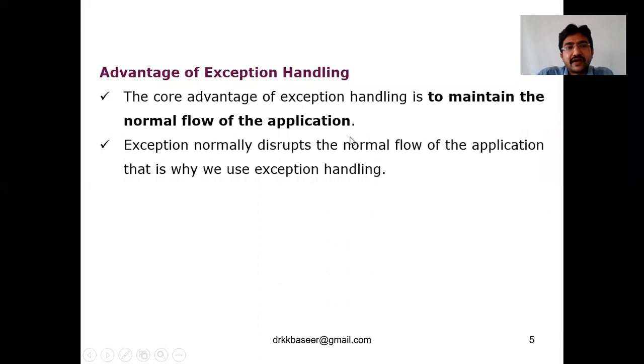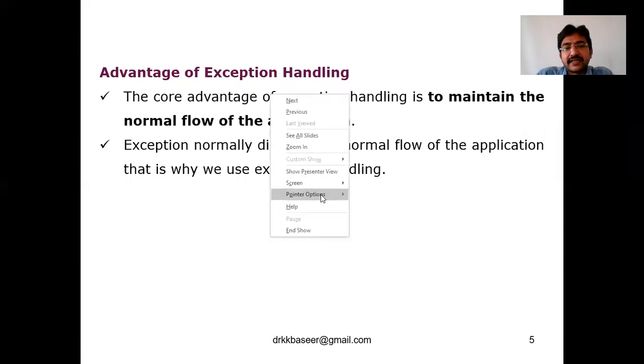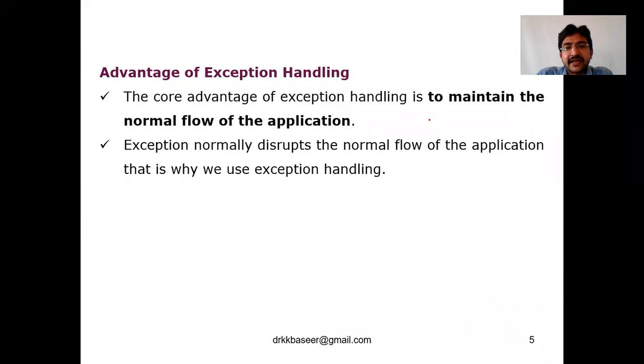Whenever we are discussing the advantages of exception handling, whenever an exception has occurred, there are different advantages to handling it. One is that we can maintain the normal flow of the application. What is an exception? It disturbs the normal flow of execution of the program. To maintain the normal flow of the application, we use exception handling.